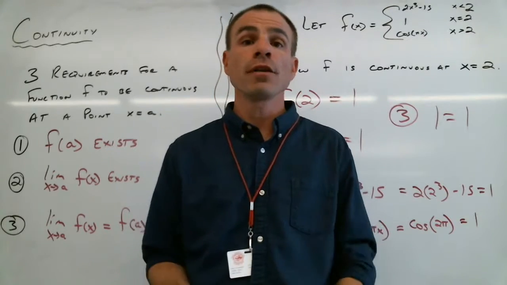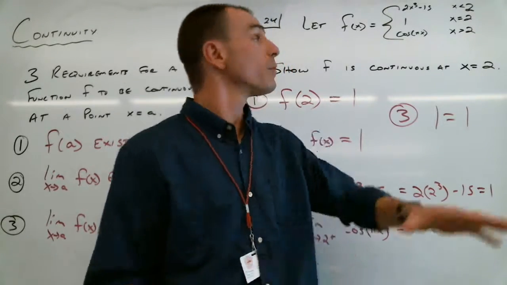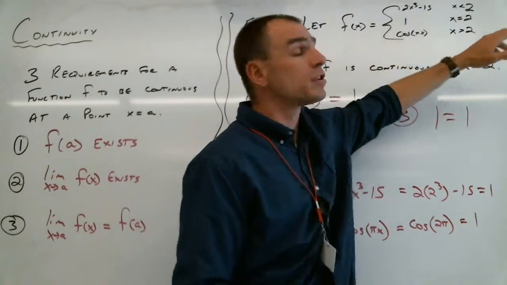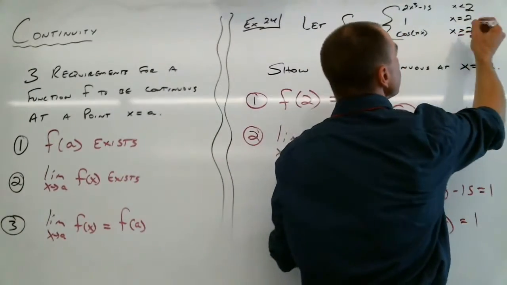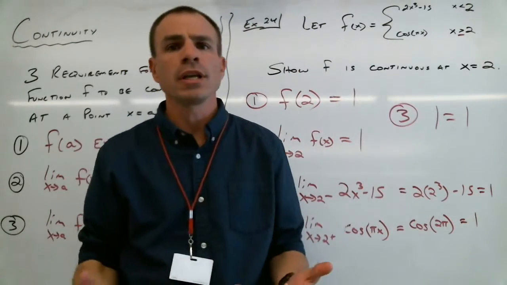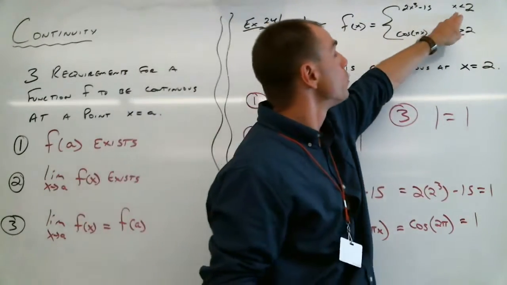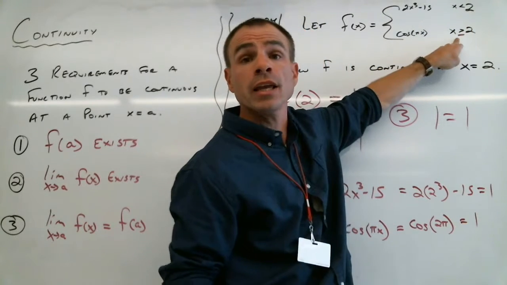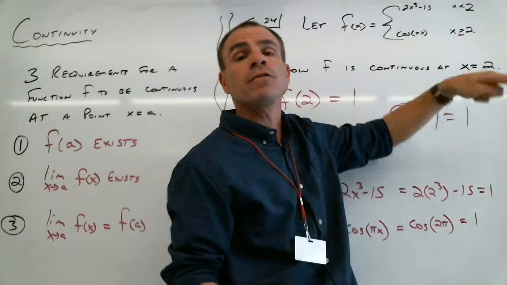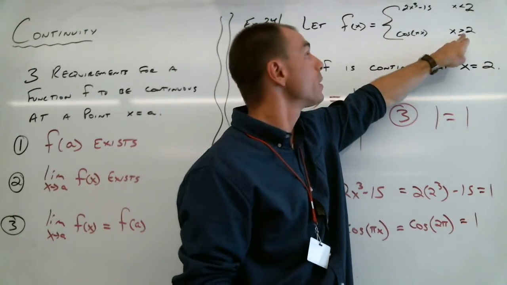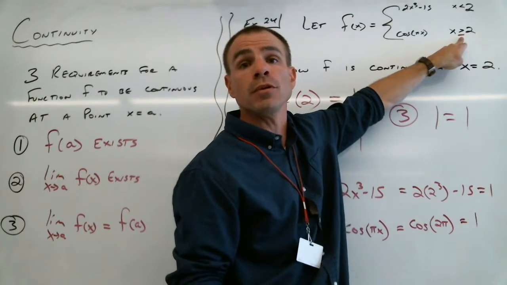So when you're showing that a function is continuous at a point with these piecewise defined functions, sometimes you're not going to get that middle function. Sometimes you'll have something more like this. Okay? And if that's the case, it's not all that big a deal. When you do the limit from the left, it's still going to be the top function. When you do the limit from the right, it's still going to be the bottom function. When you're finding the value of the function, it's actually going to be the same as the limit from the right because we have this greater than or equal to.